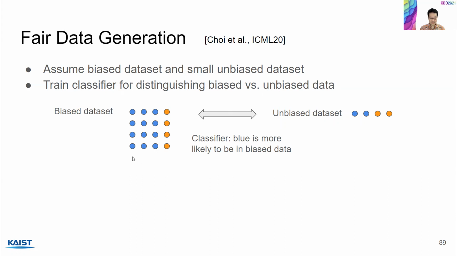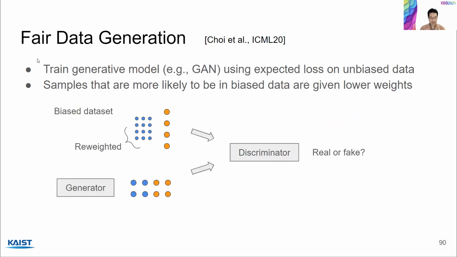So in this example, let's say that the biased data set has a lot of blue points, more than orange points, whereas unbiased data has similar numbers of these two colors. In that case, the classifier is going to say that blue is more likely to be in biased data. Okay. So we're going to use this classifier in the second step.